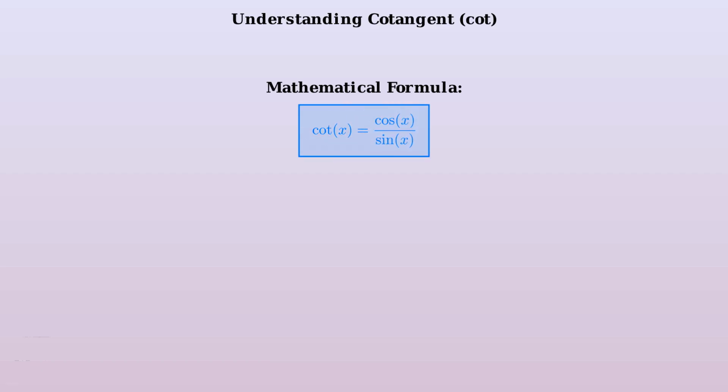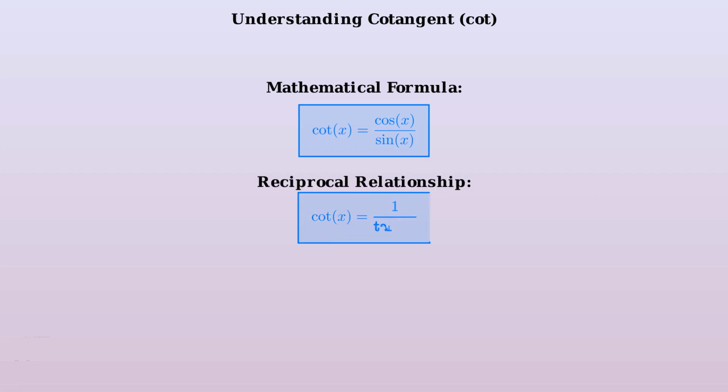Now let's explore the algebraic representation of cotangent using sine and cosine functions. Mathematically, cotangent of x equals cosine of x divided by sine of x. This formula connects cotangent to the two most fundamental trigonometric functions.